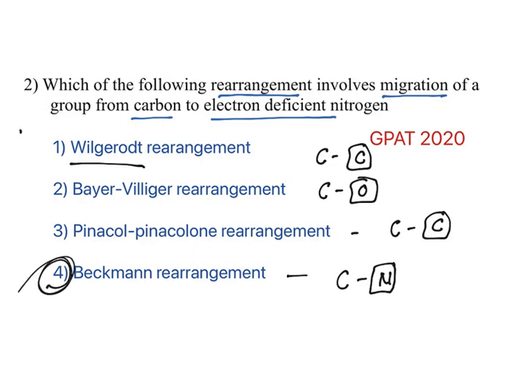See, leaving the answer part, you need to understand all the rearrangements. Rather than concentrating on the mechanism, you need to understand why these rearrangements are occurring. What is the logic behind that?